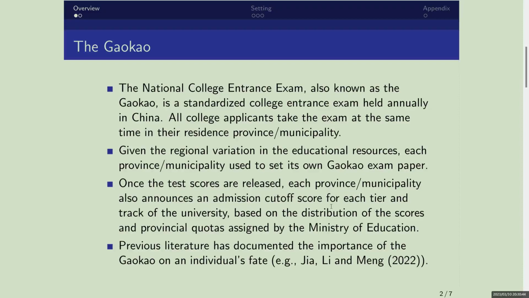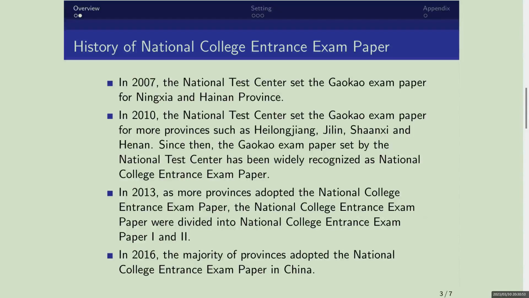There are also some papers in the previous literature that have documented the importance of Gaokao on individuals' fate. As for the history of this exam, dating back to 2007, the National Test Center in China set the Gaokao exam paper for two provinces.